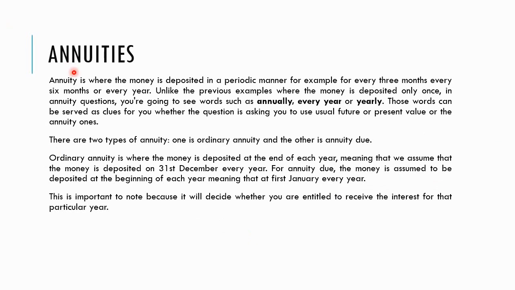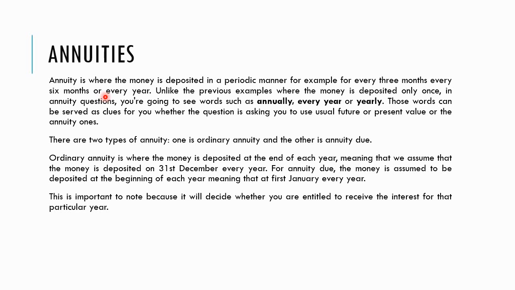Okay, so next we're going to see annuities. What are annuities? So in the previous example that I've shown you, the money that we want to find the value of in the future or in the present is just a single installment, meaning that Azrul received 500 ringgit in the future, in 6 years' time. So Azrul received the money only once.